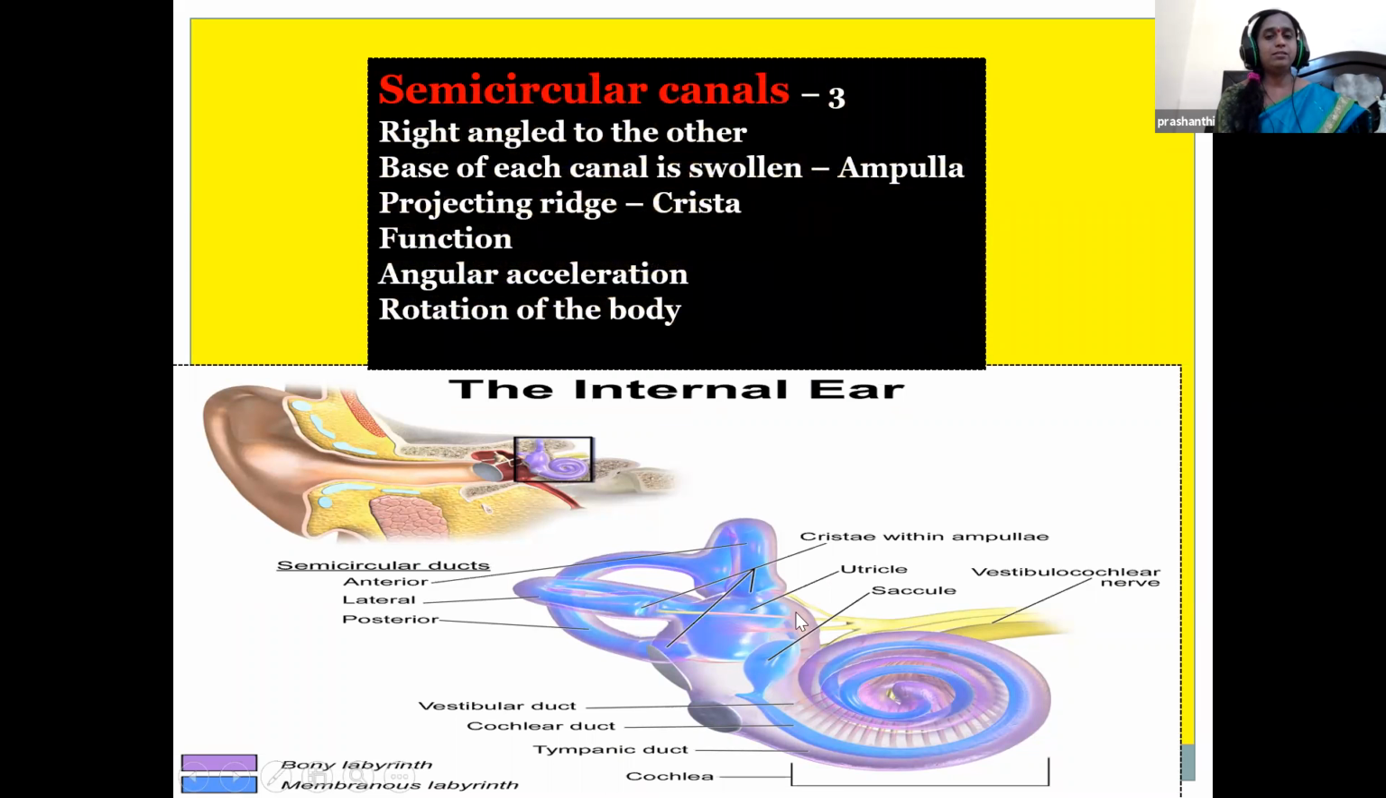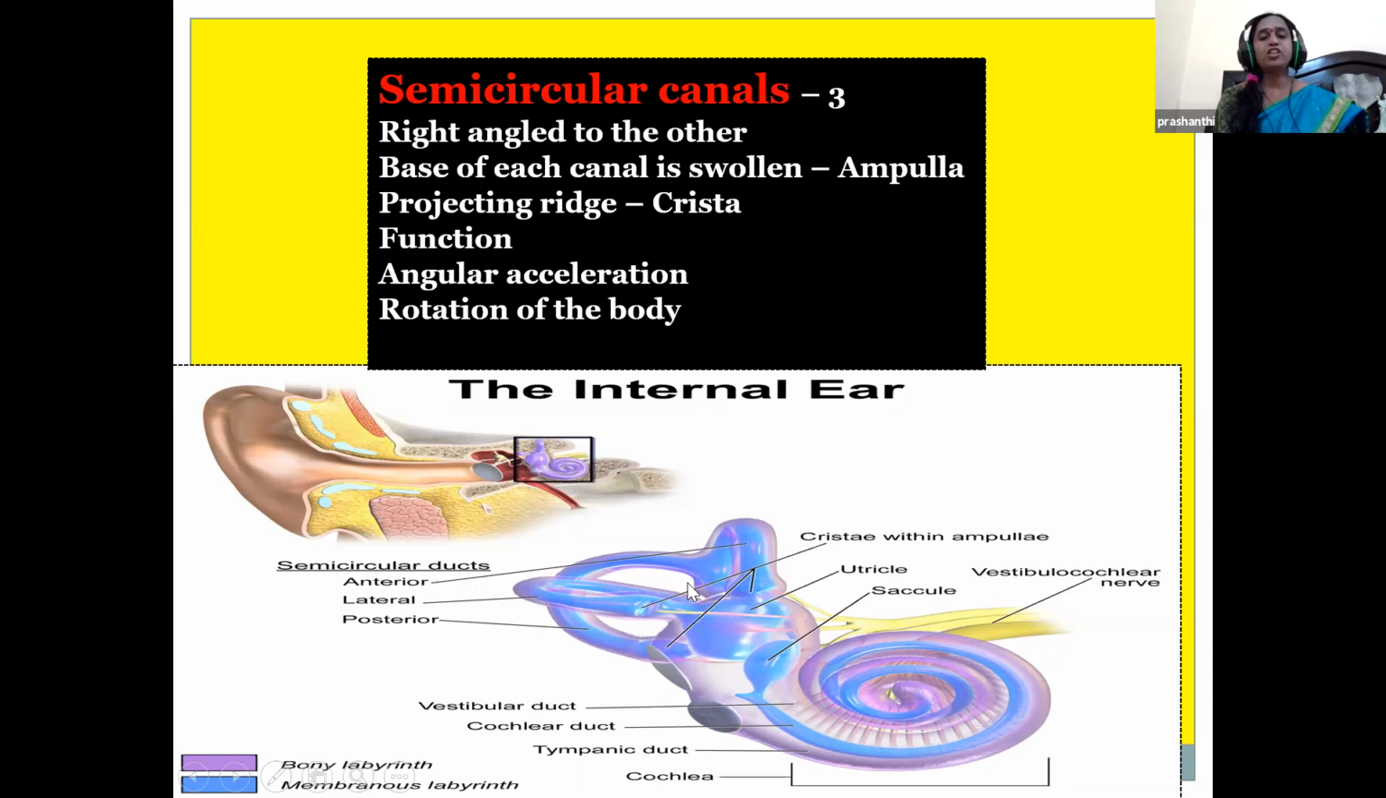And here, children, there are 3 semicircular canals. These are tiny fluid filled tubes, at right angles to each other: the anterior, lateral and posterior. When you see the base of each one, it is swollen, called the ampulla, and has a projecting ridge called the crista.